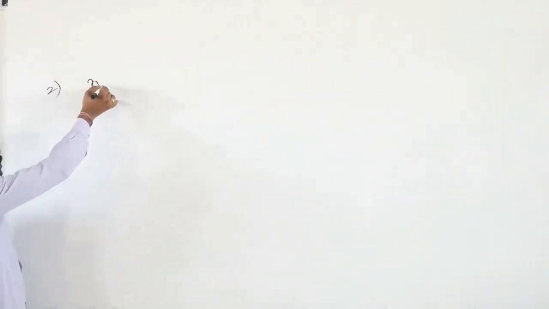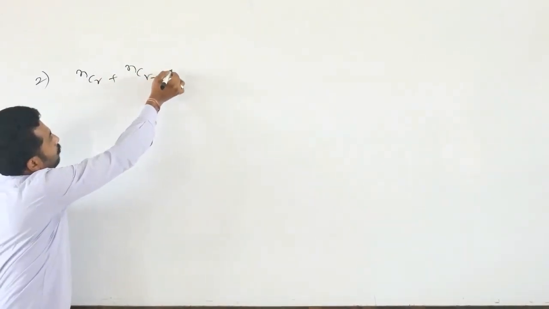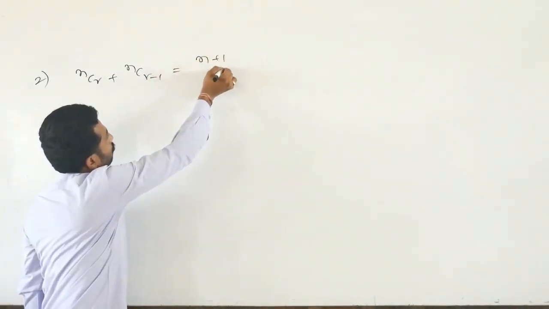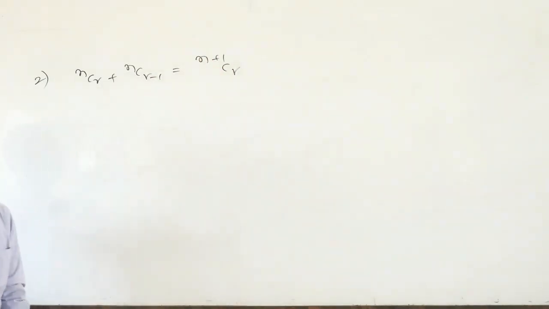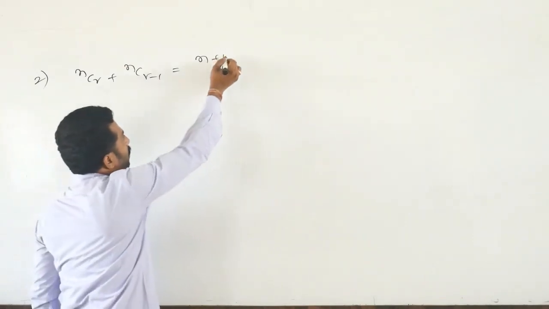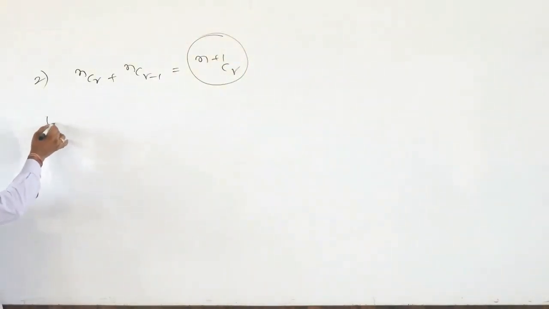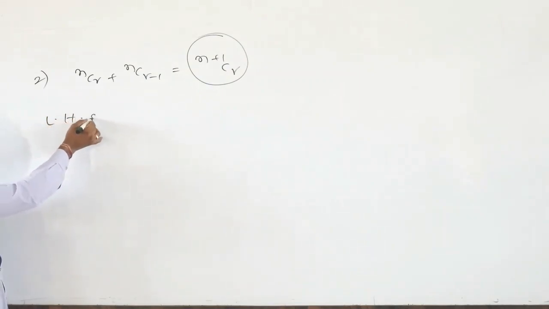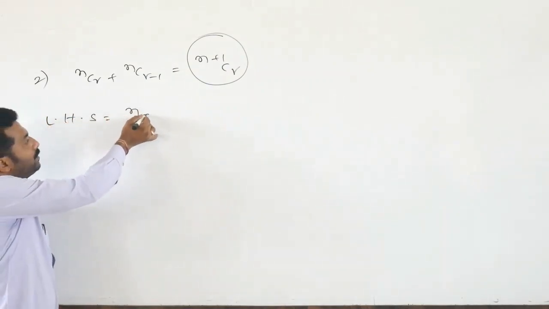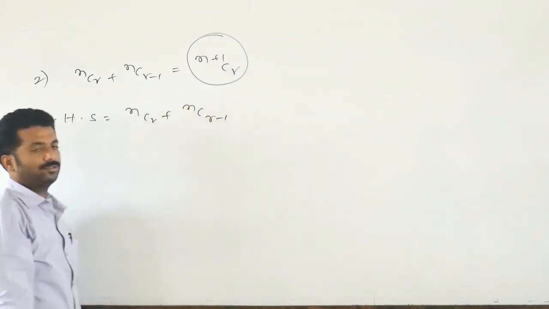Now, the second property, how to prove it? See here, nCr plus nCr-1 is equal to n+1Cr. We have to prove this. First I am taking the LHS part, that is nCr plus nCr-1.